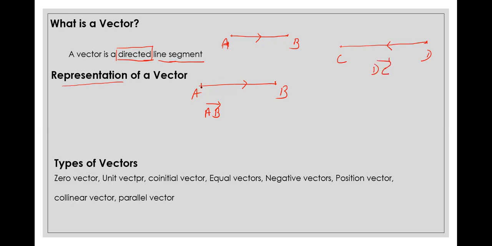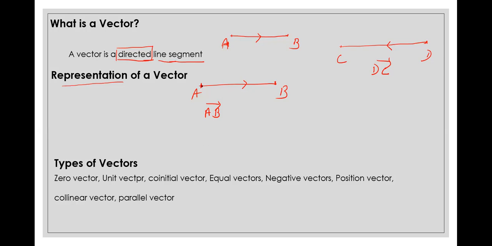Now, as we know, a line segment has two fixed ends. In the case of a line segment, whether you take AB or BA is not an issue. Yes, CD, DC, no problem. But here you have to be very careful, right? AB means from A to B. DC means from D to C. We can't say AB equal to BA.